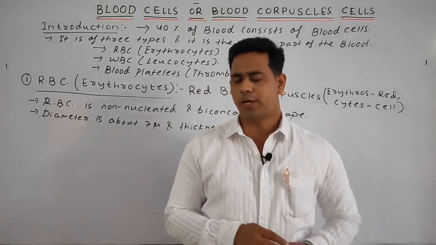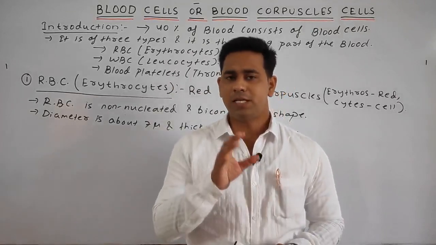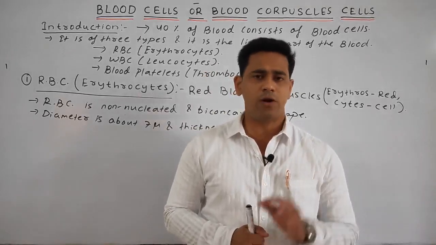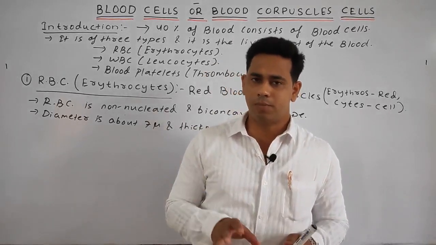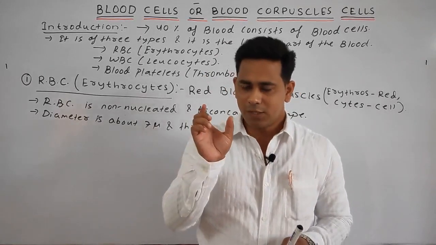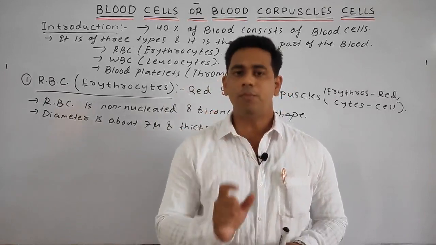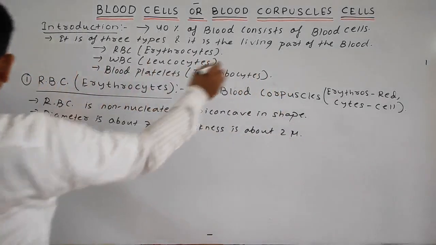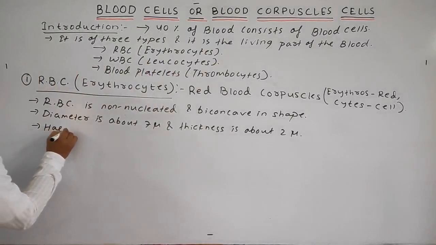Okay. Next term, students, is hematocrit. What do you mean by hematocrit? Hematocrit means the volume of the RBC that is present inside the blood, and that volume is around 15 to 40%. It means 15 to 40% of the blood consists of RBC, and that volume of the RBC present inside the blood is called hematocrit.